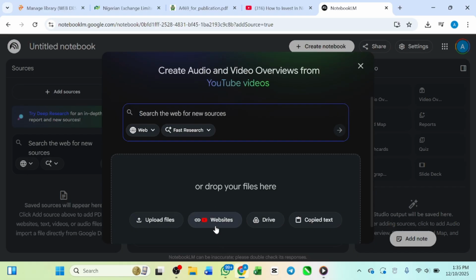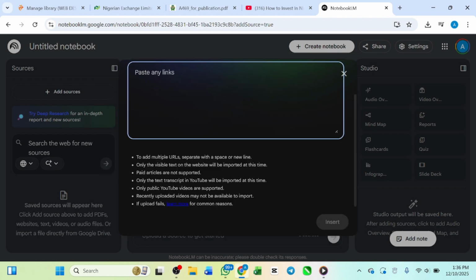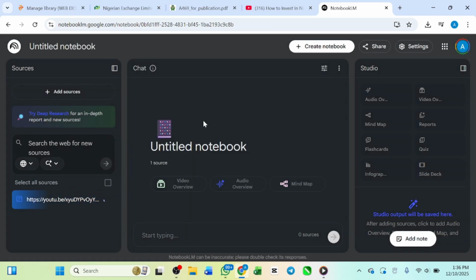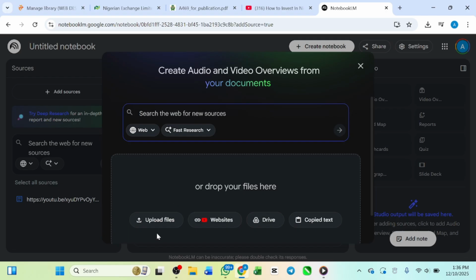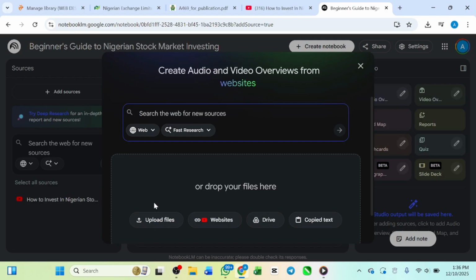So what I need to do now is to click this particular links option, and the link that we just got from YouTube, go ahead and paste it here and then insert. Then add resource again, but this time the resource that we just downloaded from the Nigerian Exchange. I want us to add more videos for us to have very good, detailed information for the ebook that we are creating. For us to have a very good insight, I need to do more research and add more resources.